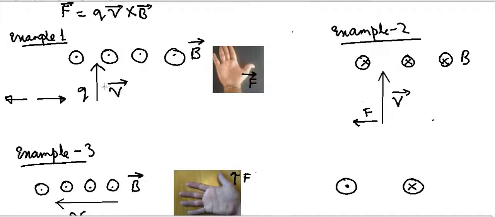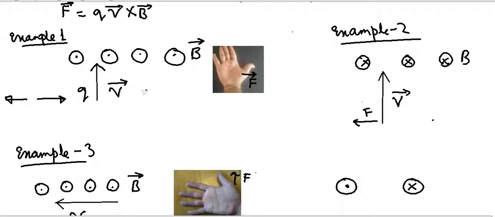So this is the velocity direction, and this is the direction of the magnetic field coming out. Now the resultant force on this is perpendicular to both the velocity as well as the magnetic field. Now there are two possible directions which are both perpendicular to V as well as B. One is towards the left and the other towards the right. So which is the direction of the force?